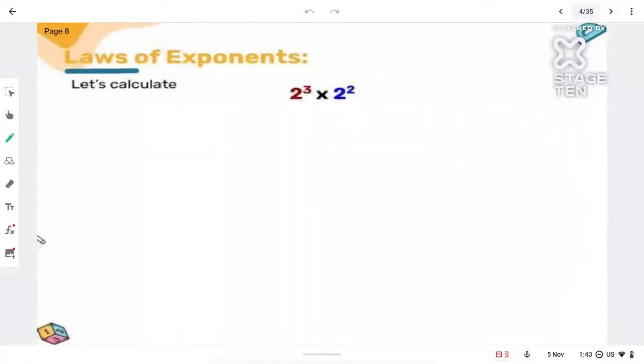Now, third question of the day. Can you guys try to solve this question and tell me the answer? 2 cube into 2 square. What is the answer to this question? If you know the laws, do not use the laws. Without using the law, give me the answer. I'm going to teach you that now, but if you know it, do not use the law. Without using the law, try to calculate.